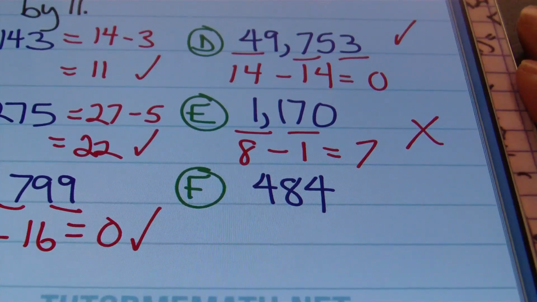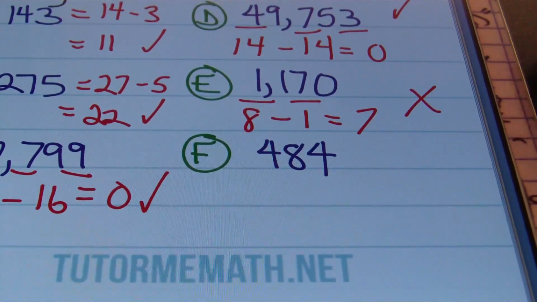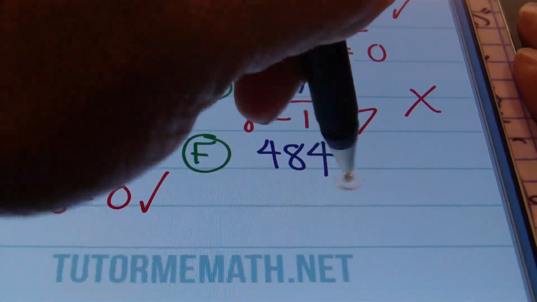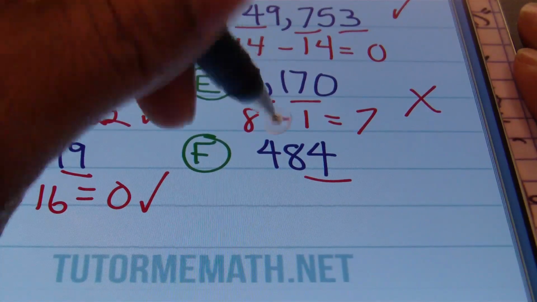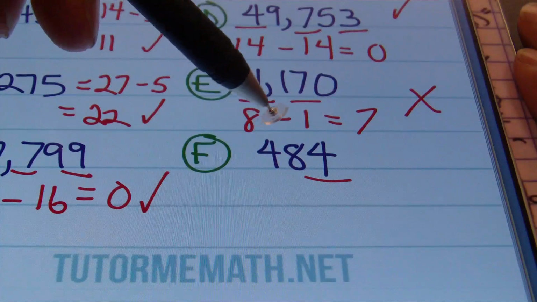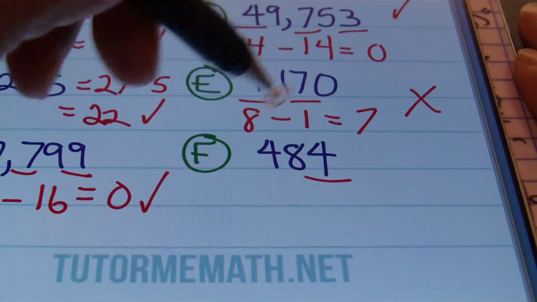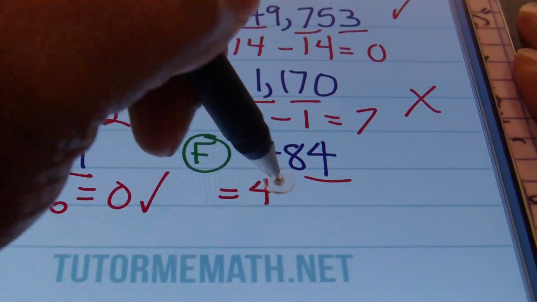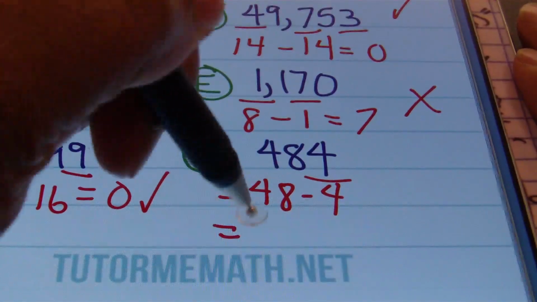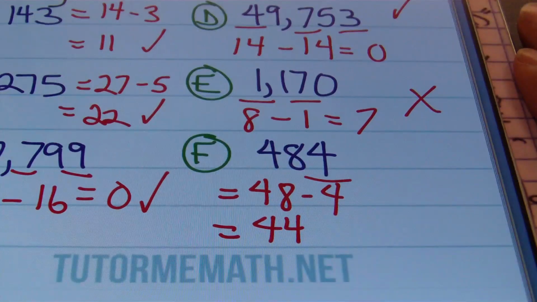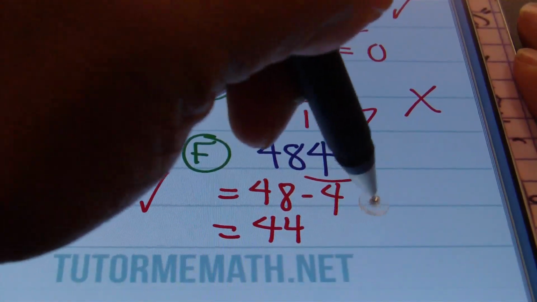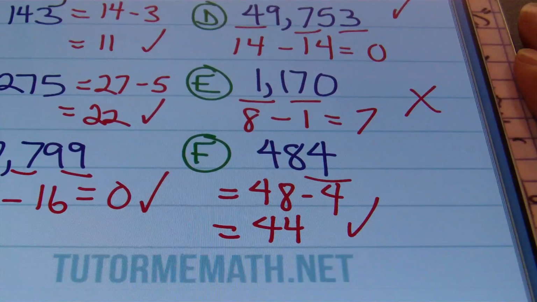Now we're looking at F here. And for F, we have 484. So I'm going to go back to the first rule that I was using, and I'm going to simply subtract that last digit from the other 2 digits here. So notice if I have 3 digits, I use that first rule, and if it's bigger than 3 digits, I'll use the other rule. So I'll just subtract 48 minus 4, that gives me 44, and it turns out that 44 is a multiple of 11, so yes, 484 is divisible by 11. That's how we do it.